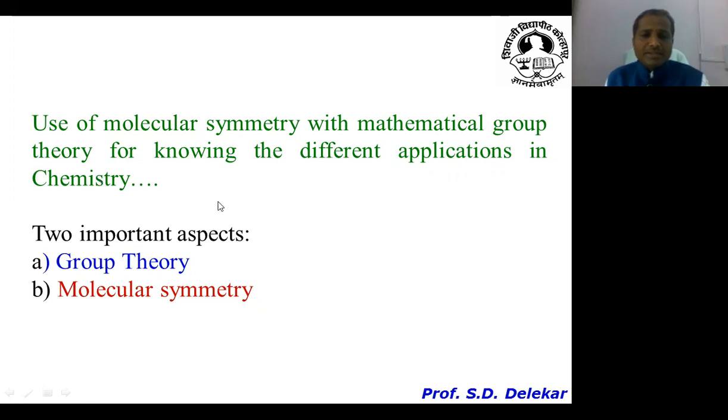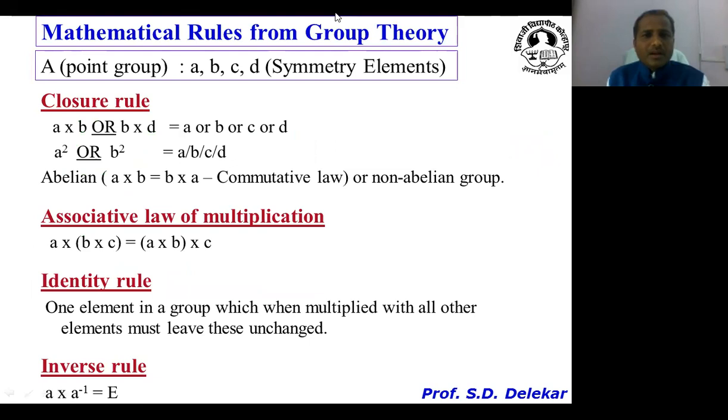So in order to learn this concept in depth and thoroughly, and if you want to apply this concept for knowing the various applications, we want to consider two important aspects. One is a few rules from group theory, and the other is the concept of molecular symmetry. With the help of these two important aspects, one can apply this concept for studying the various properties of chemical moieties.